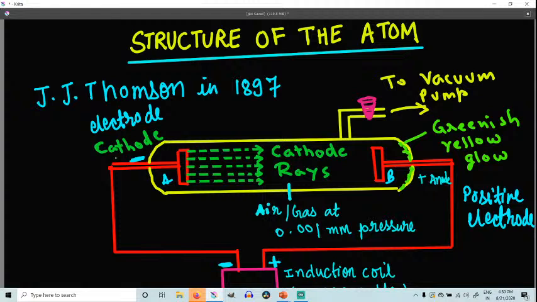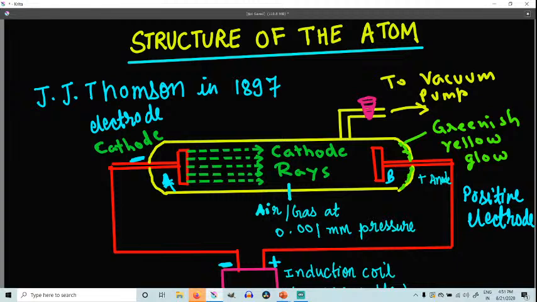It is a long glass tube made up of hard glass, with two circular metal plates, that is A and B, sealed at the two ends. These are known as electrodes. One is the positive electrode, another is the negative electrode, and the negative electrode is known as cathode and the positive electrode is known as anode. Till here understood?